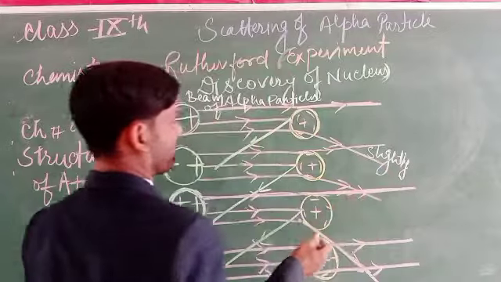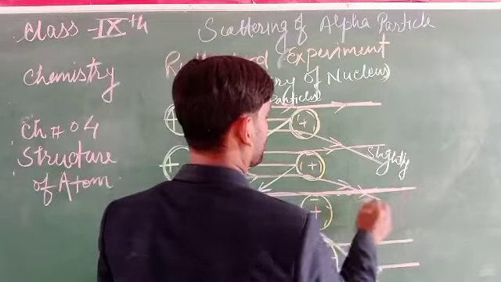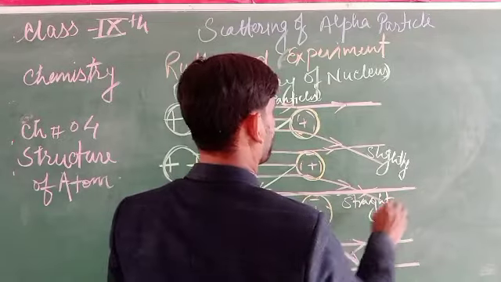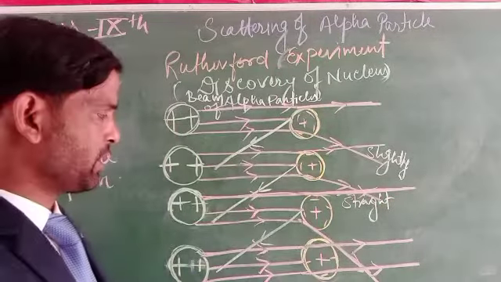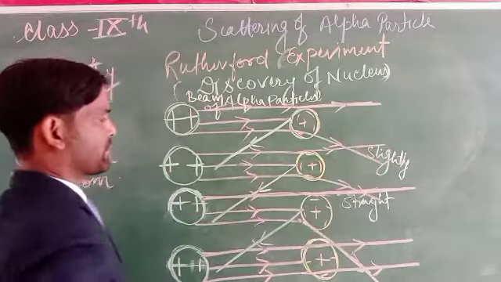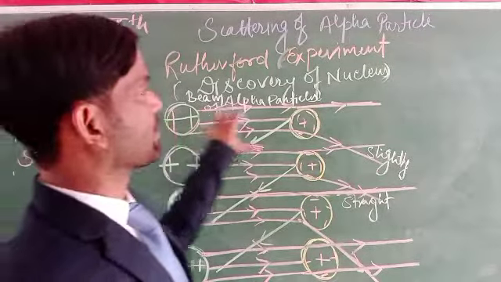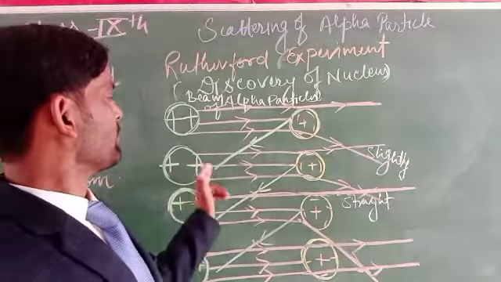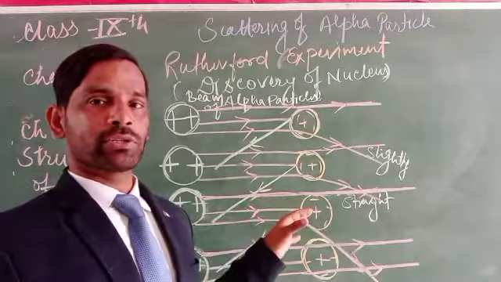Some rays are slightly bent. Most of these rays move straight without any deviation, and some have a small deviation.